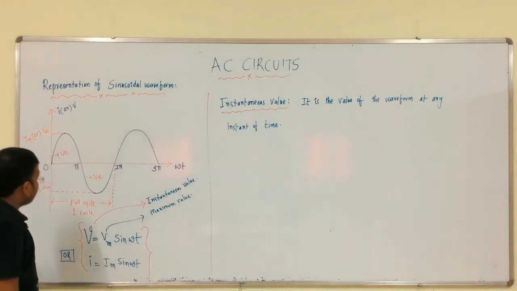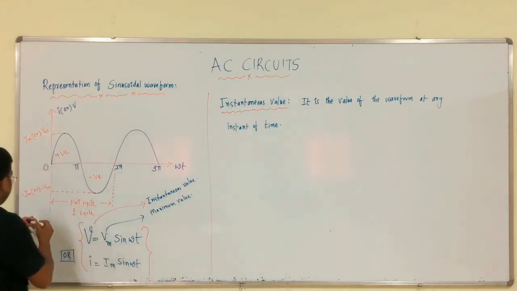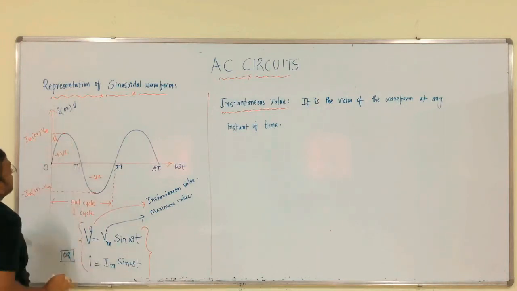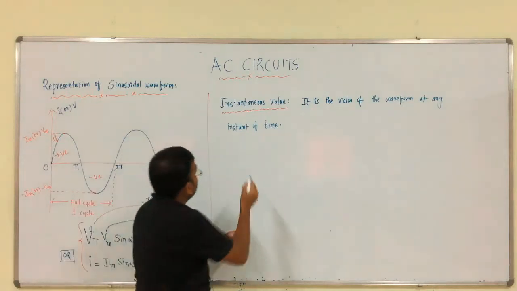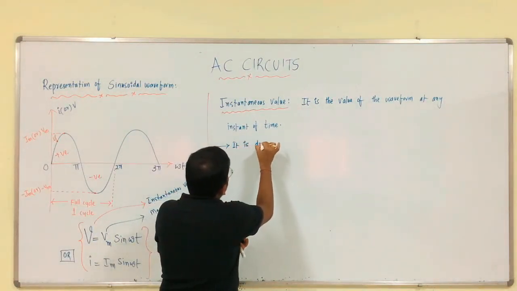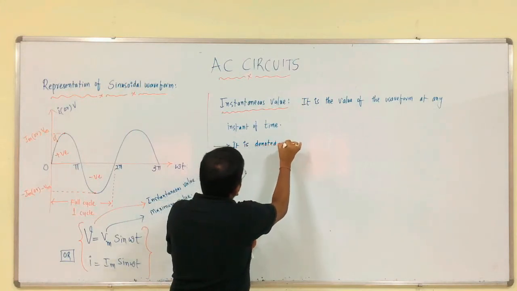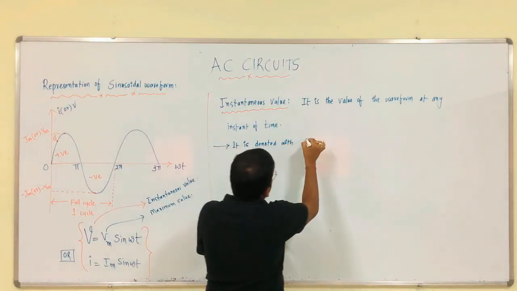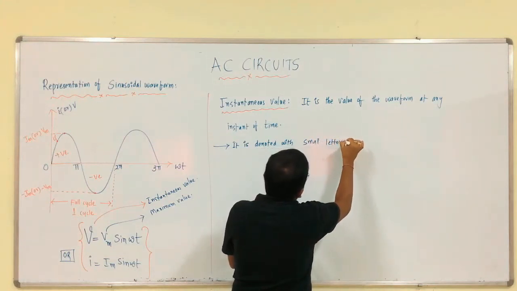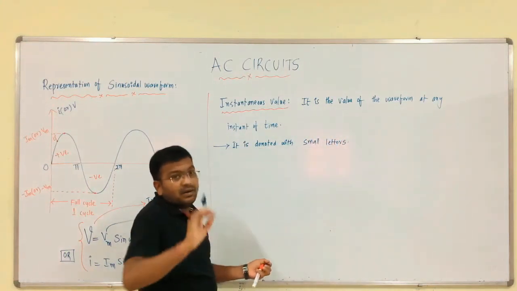For example, if we consider this is the voltage waveform, let us say this is V1. It is denoted with small letters. There is no particular reason for that.